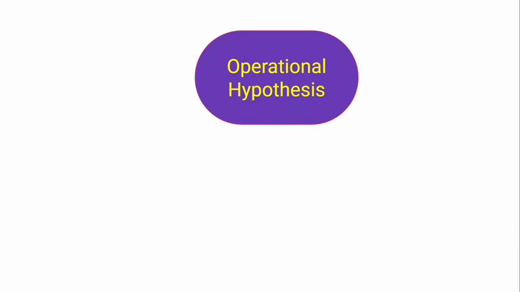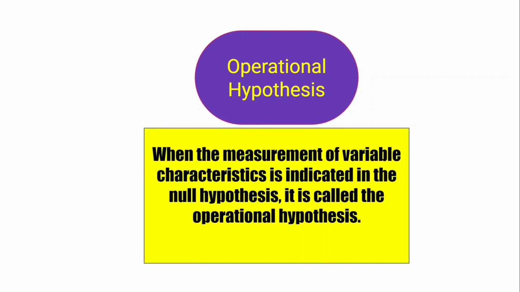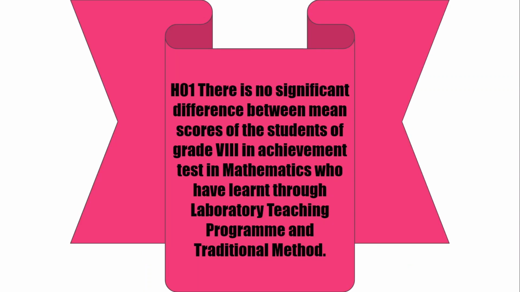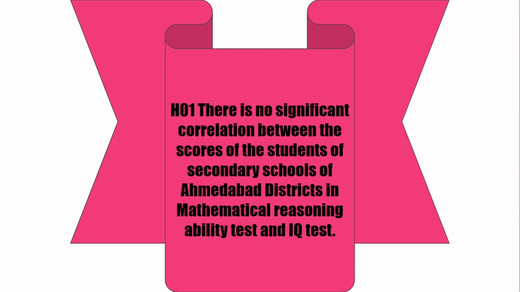The second type of hypothesis is operational null hypothesis. When the measurement of variable characteristics is indicated in the null hypothesis, then it is called the operational null hypothesis. For example, there is no significant difference between the mean score of the students of grade 8 in achievement test in mathematics who have learned through laboratory teaching program and traditional method. There is no significant correlation between the scores of the students of secondary schools of Ahmedabad district in mathematical reasoning ability test and IQ test.